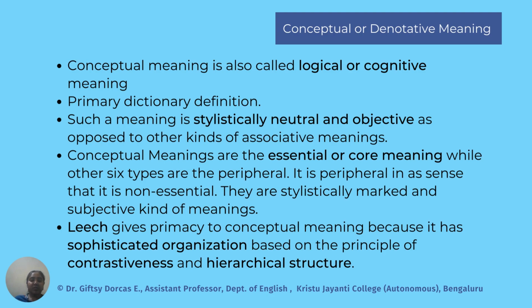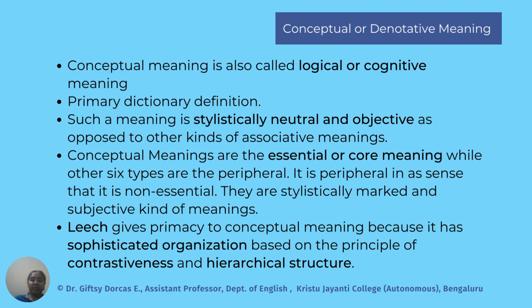So conceptual meaning is also called logical or cognitive meaning, and it is usually the dictionary meaning. It is a dictionary definition that it follows in this conceptual meaning. So such a meaning is also stylistically neutral and objective, as opposed to other kinds of associative meanings. And this meaning is the core of all among the 7, and the other 6 types are at the periphery, meaning they are non-essential, and they are stylistically marked and subjective kinds of meanings.